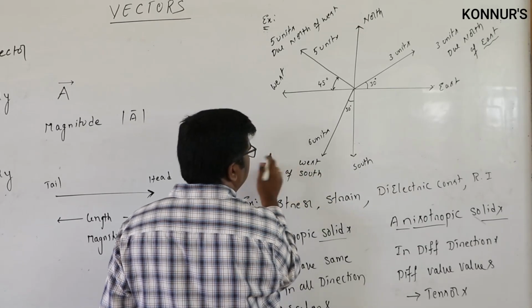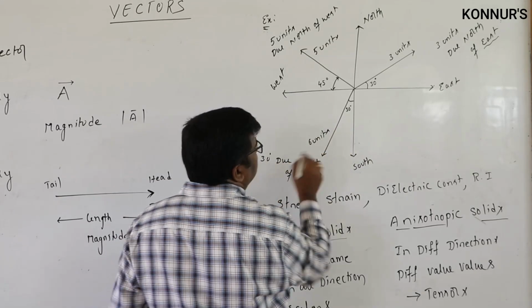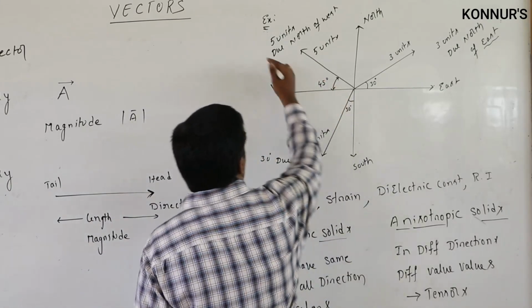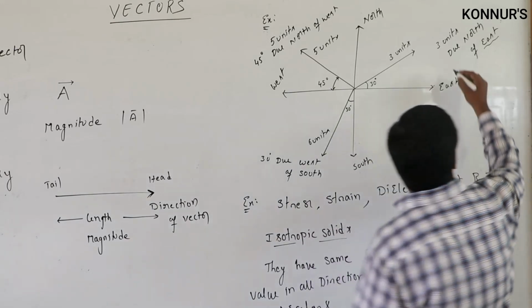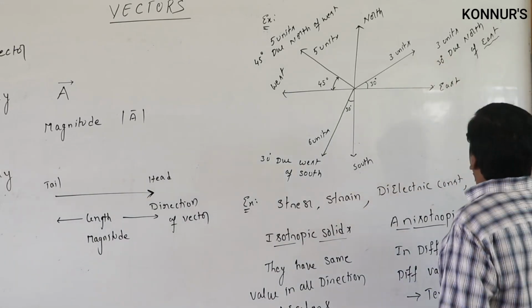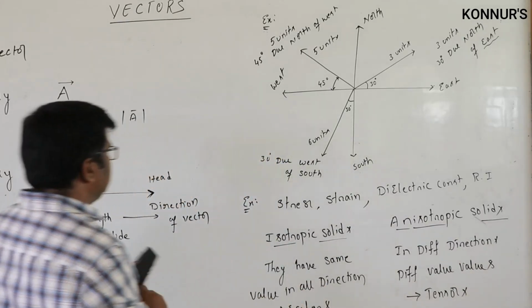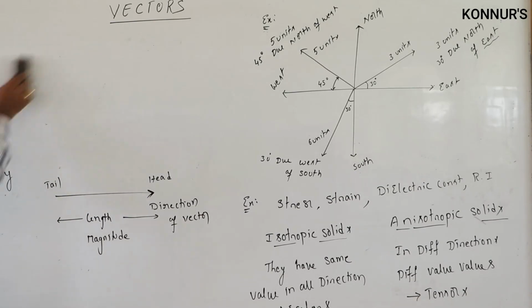What is the angle here? 30 degrees due west of south. Here 45 degrees due north of west. Here 30 degrees due north of east. So like this we are able to represent the directions. Next, we can go for the types of vectors.